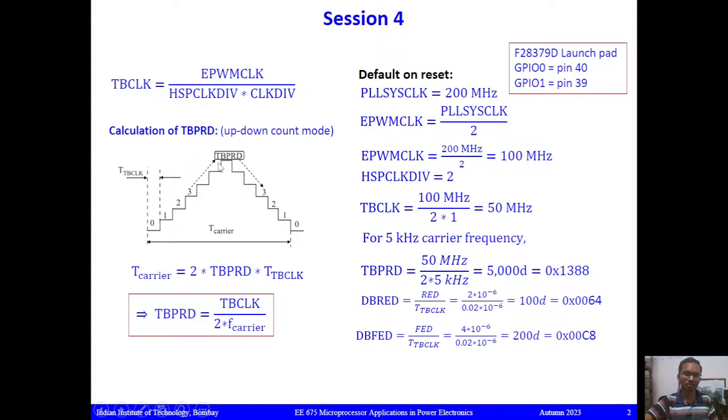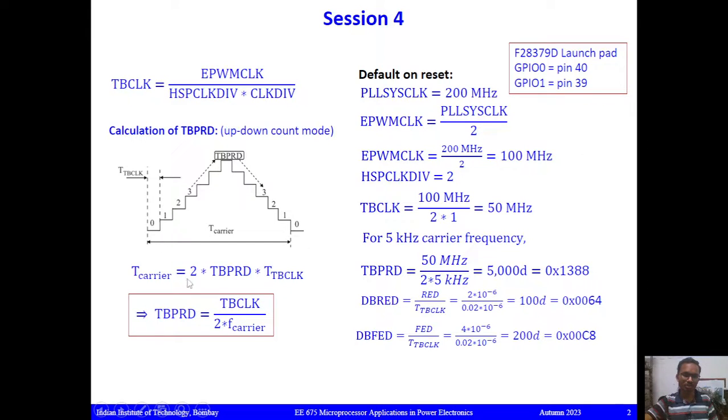Here, what is the time base period? This time base period we have to mention during the configuration. For example, this is the carrier frequency, right? The time period of the carrier waveform. We have to calculate the value of TBPRD.